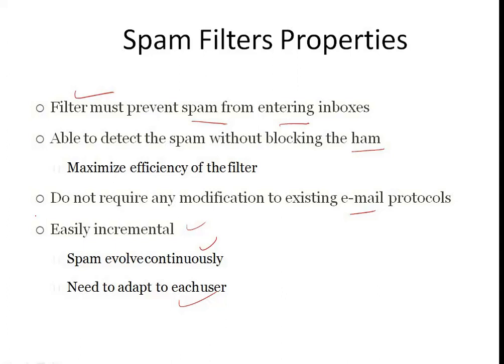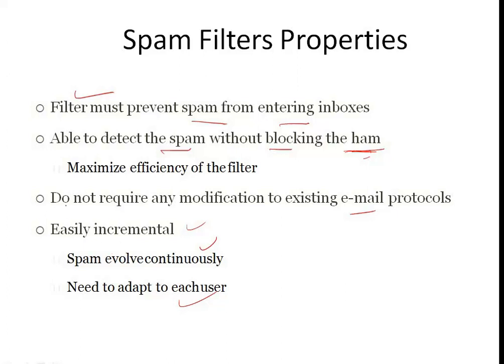And it should be able to detect spam without blocking ham. That is, the filter should be able to detect whether the given mail is spam without blocking the ham. Ham means a non-spam mail, that is, required mail. So it maximizes the efficiency of the filter.